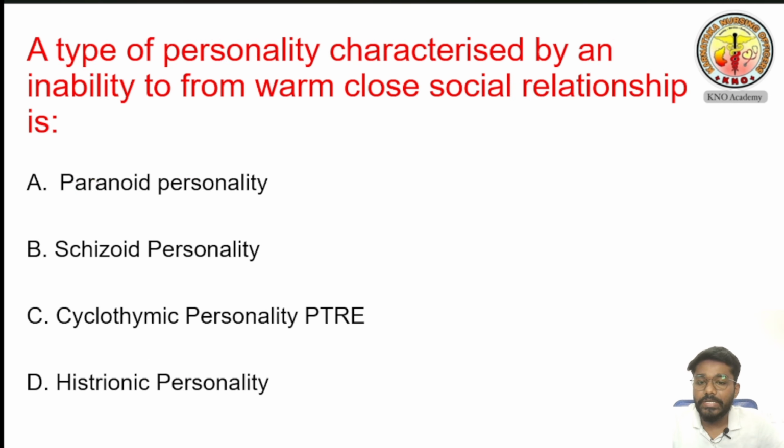So the next question is, a type of personality characterized by an inability to form warm, close social relationships is. So in this particular question, the question is telling there is a personality disorder in which a person cannot maintain a warm, close social relationship, and what is that personality disorder? He is asking. So the options are paranoid personality disorder, schizoid personality disorder, cyclothymic personality disorder, and histrionic personality disorder. So I request you to mark your answer. We'll go to the next question.